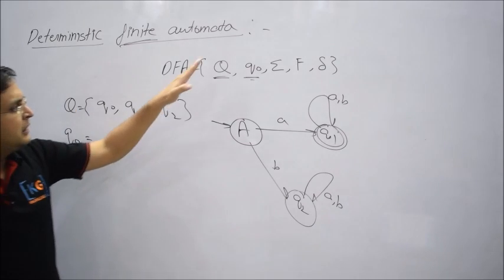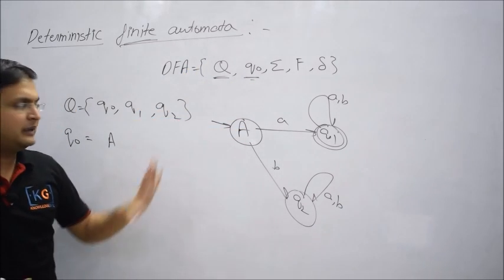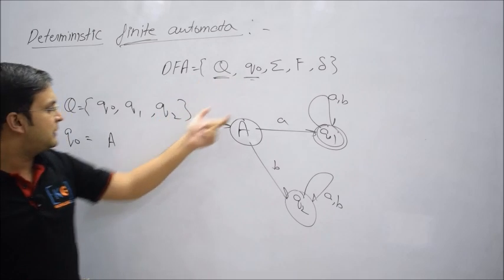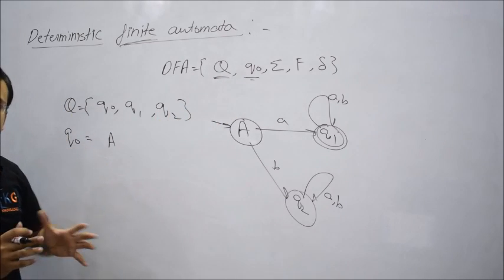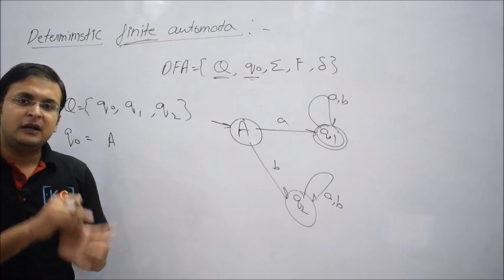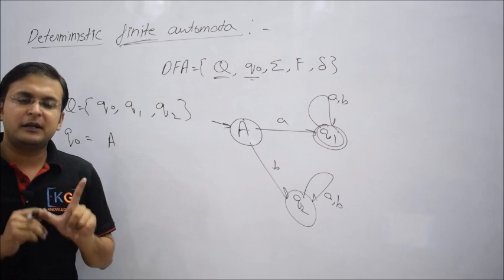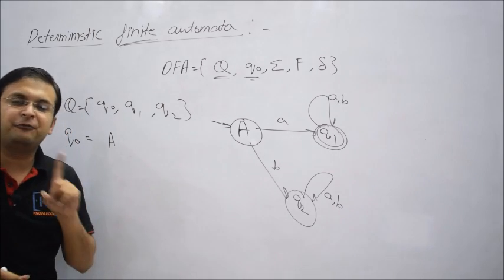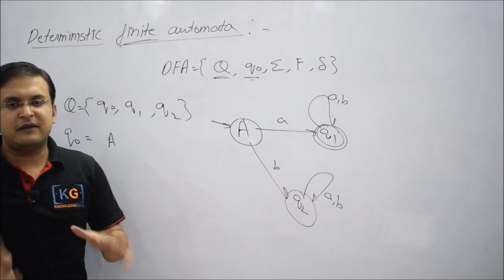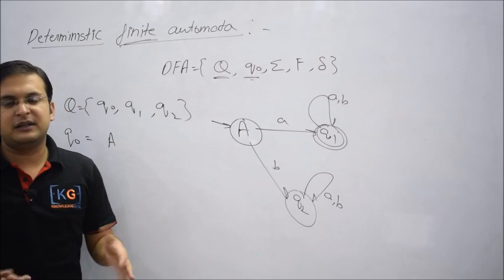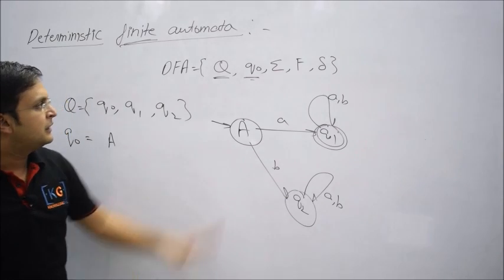So conclusion: Q naught stands for the initial state. The name could be anything, but the tuple is represented by Q naught most of the time. Second point, it is always 1. So every deterministic finite automata will have one initial state. It can never be 0, it can never be more than 1, that is 2, 3 or 4. Okay. Now next is what?